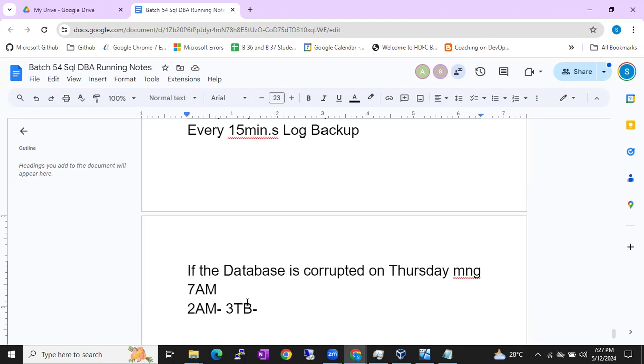Are you getting my point, guys? You triggered the full backup, or the job triggered the full backup, at 2 a.m. It is running, and before the full backup completes, some transactions are inserted in the database. Are those transactions part of the current full backup or not? Tell me your answers in the chat. Type yes or no. Yes means they are part of the current full backup. No means they are not. You got my question, guys, everyone?